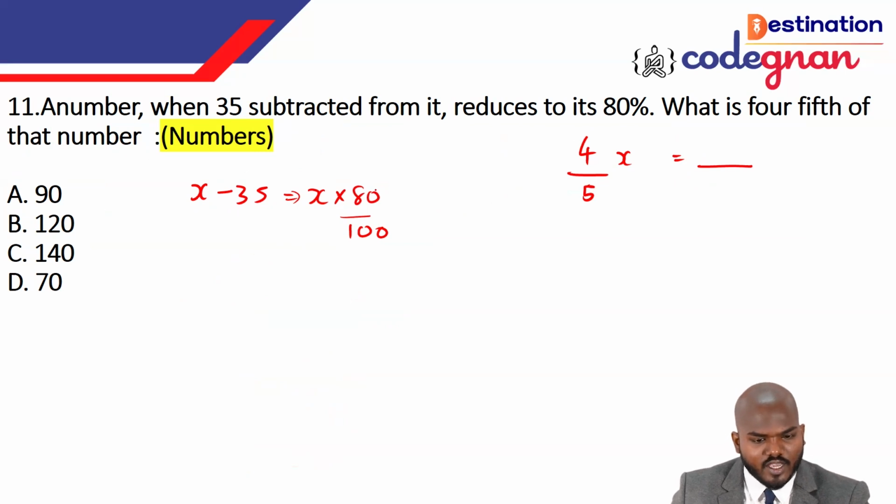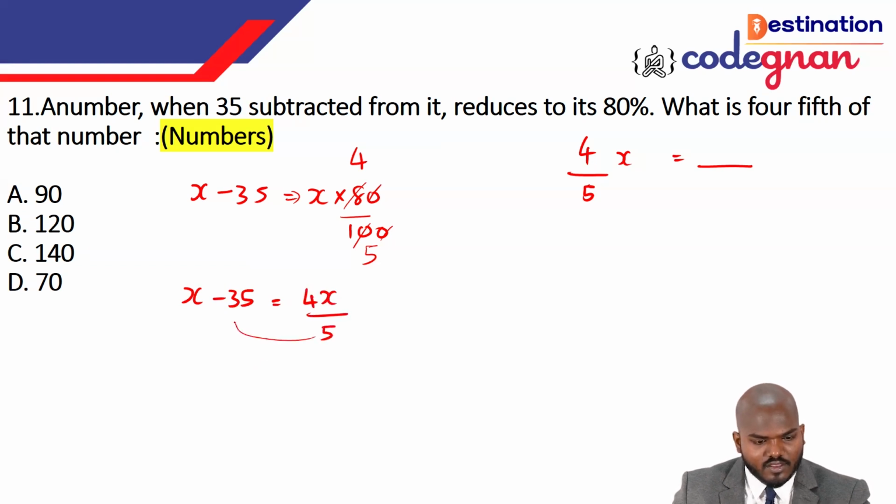If you cancel this one, guys, 0 and 0 get cancelled. 4 times 2 is equal to what? 8. And 5 times 2 is equal to what? 10. Okay. x minus 35 is equal to 4x by 5.